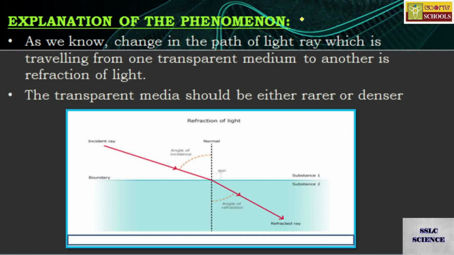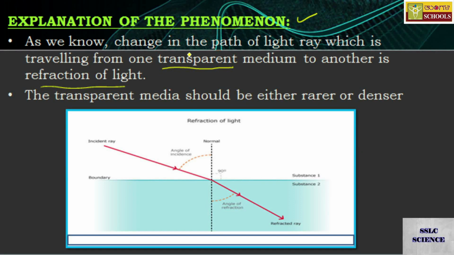Let us add some more explanation into the phenomenon. As we know, the change in path of light, which is traveling from one transparent medium to another transparent medium, is taken as refraction of light.